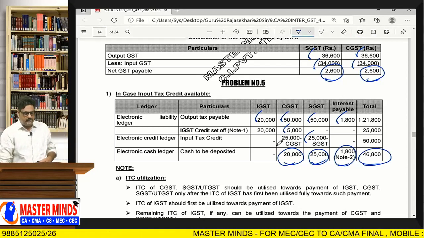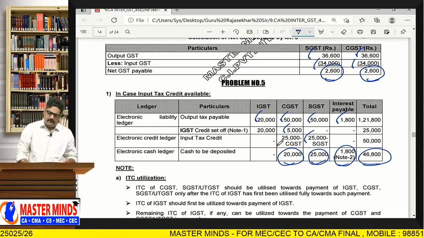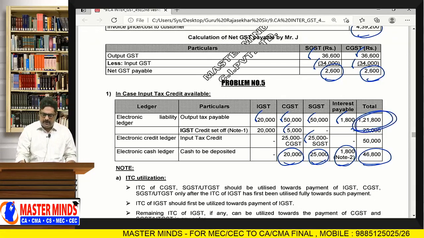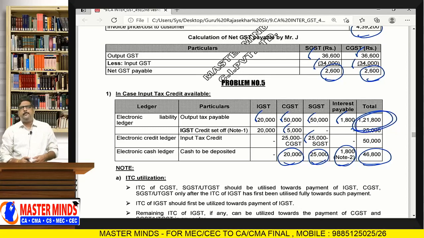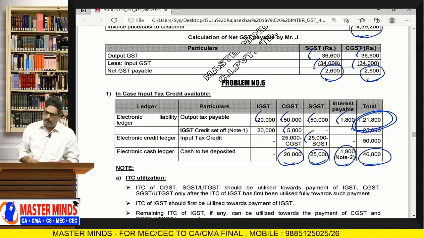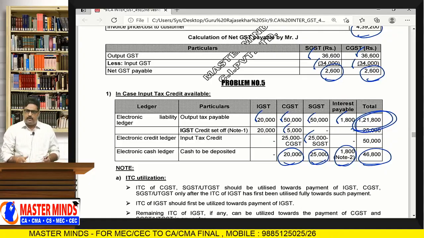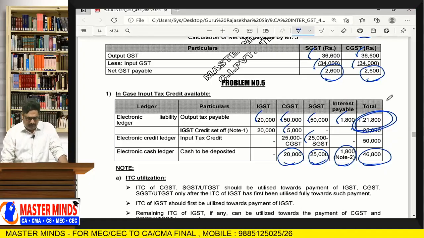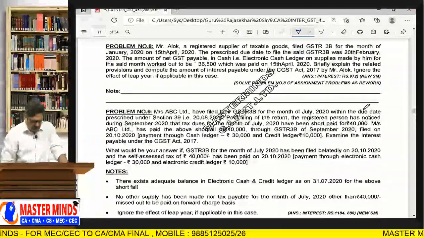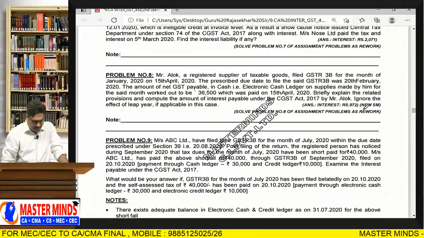But another question is there, sir, if at all there is no ITC available, total amount is needed to be paid in cash only. In that case, 1,21,800 is needed to be paid in cash if at all there is no ITC. Okay, ma'am. And another one you can see here.